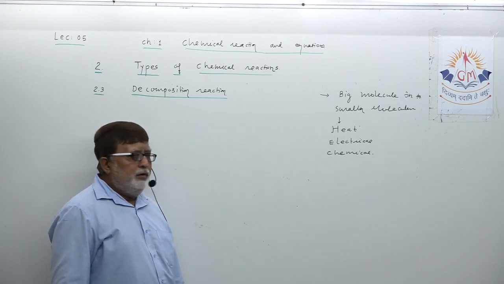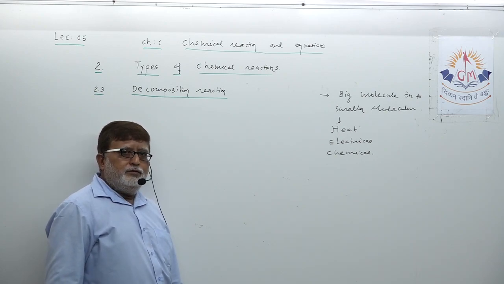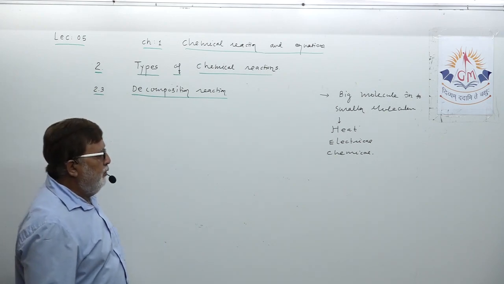So it is called a decomposition reaction.